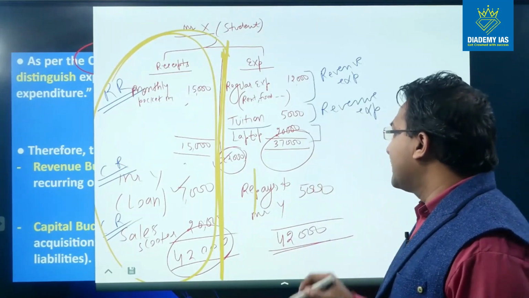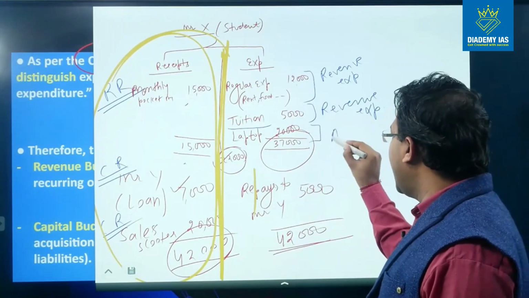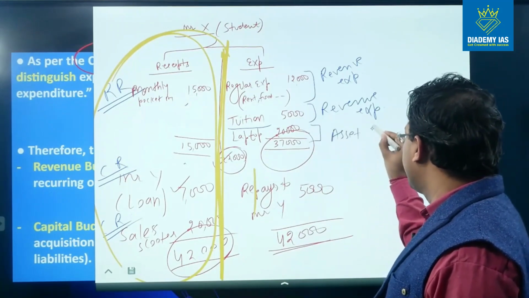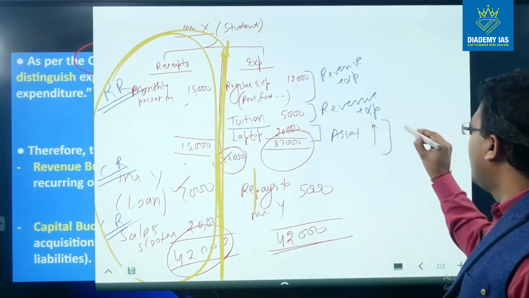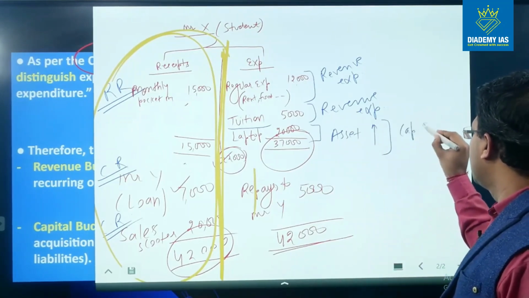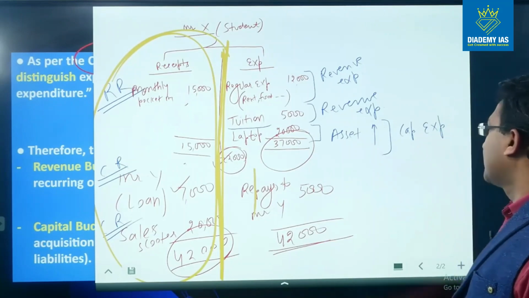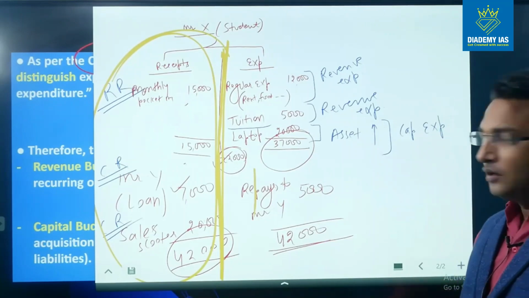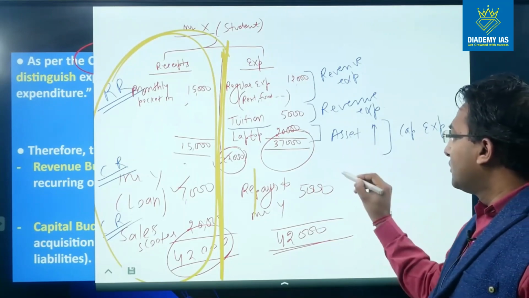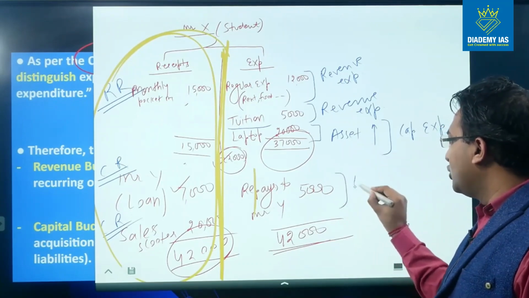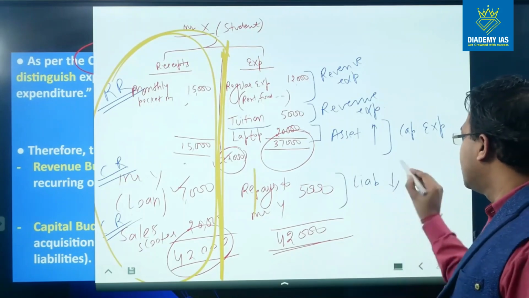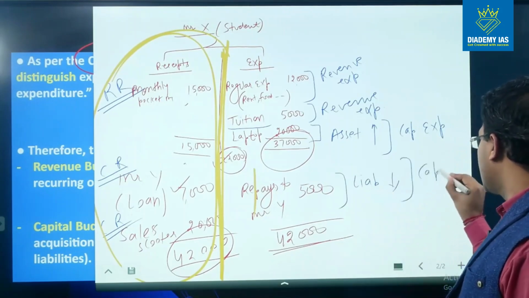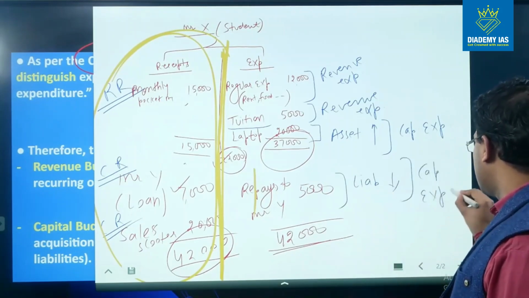Purchase of a laptop means an asset has been created. If an asset is created, this is called capital expenditure. If any liability is reduced, for example repayment made to Mr. Y, this is also capital expenditure.